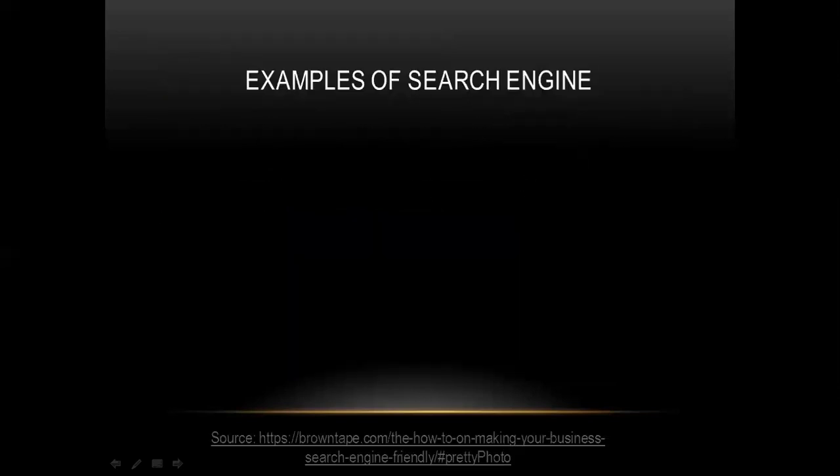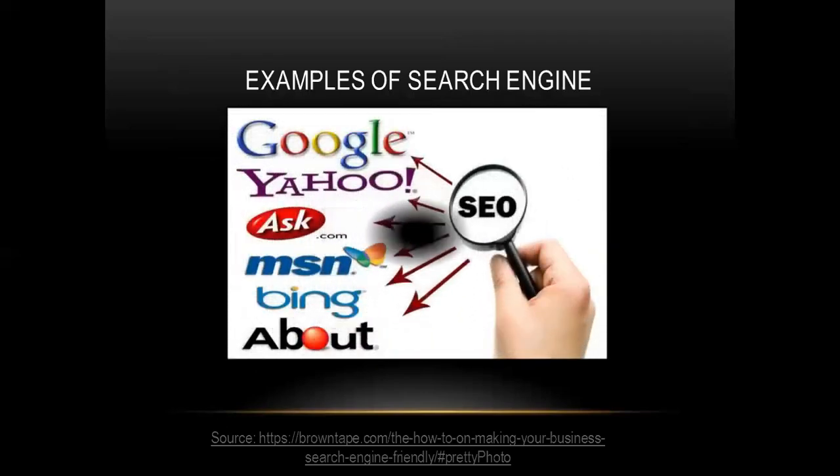So what are the examples of search engines? The following examples are given in the picture: Google, Yahoo, Ask.com, MSN, Bing, and About. There are different search engines which will give you different fetched results. But what are these search engines? These are tools to provide you the data of your requirement by using these different platforms. The examples are Google, Yahoo, Ask.com, MSN, Bing, About.